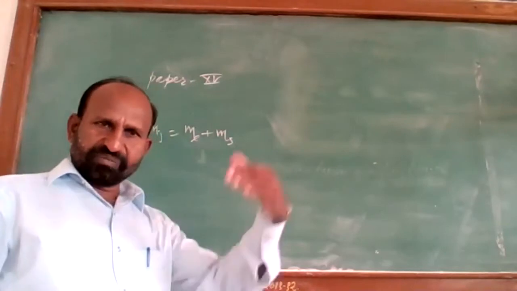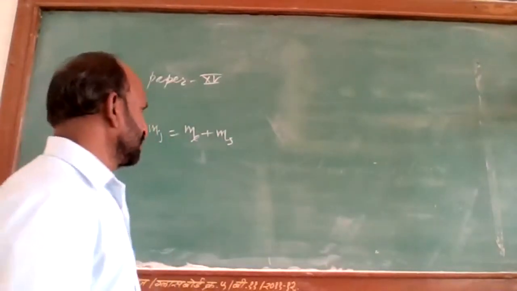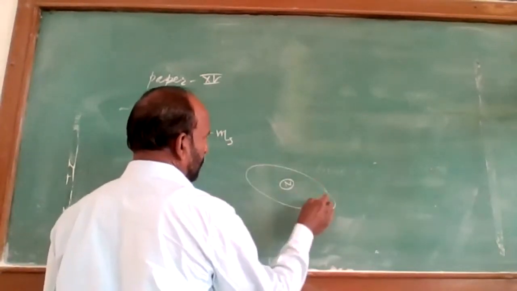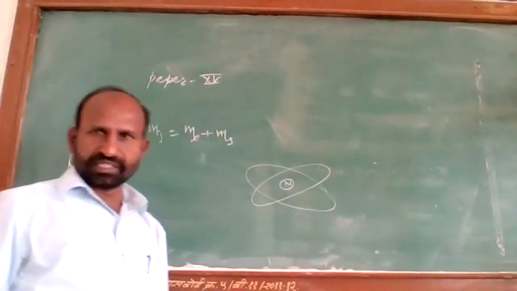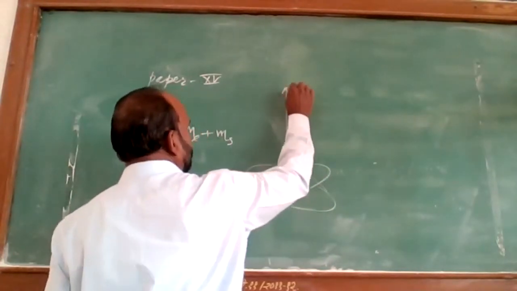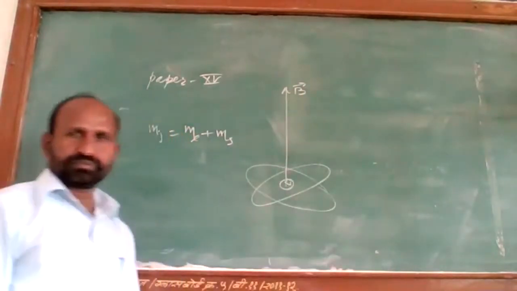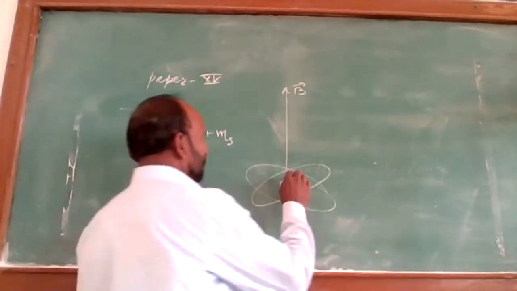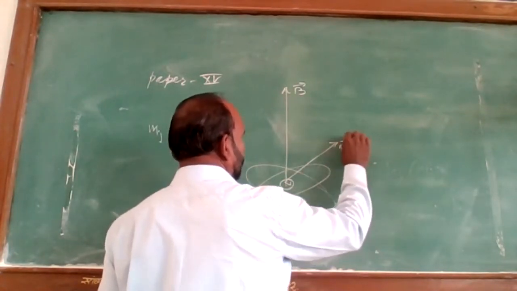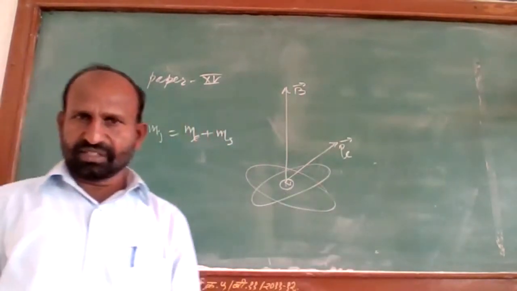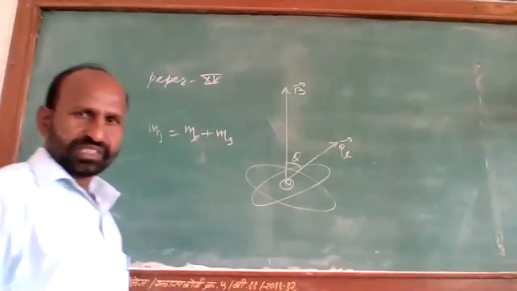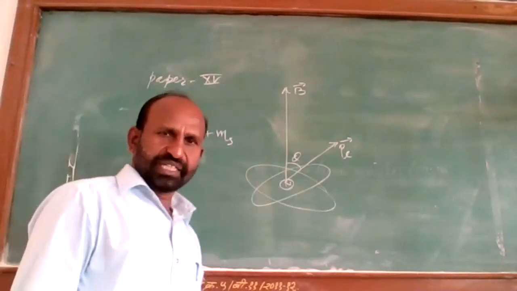Now, when the magnetic field is applied to the atom, what happens? This is the nucleus, and these are the electron orbits. These are the planes of electron orbits. This is the axis of the magnetic field. Then this vector, that is called P_L, is the angular momentum vector.